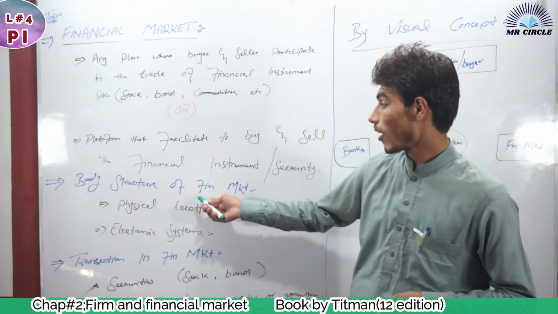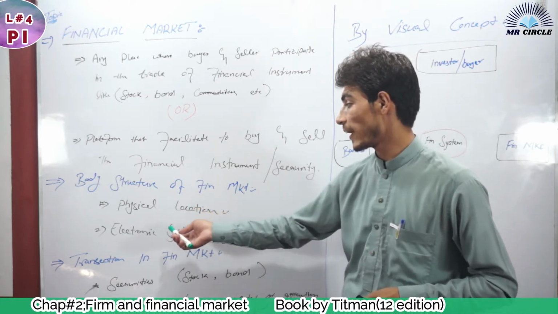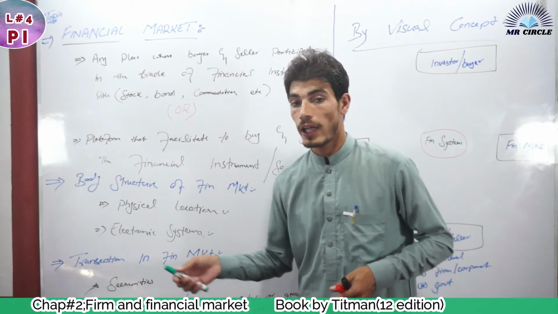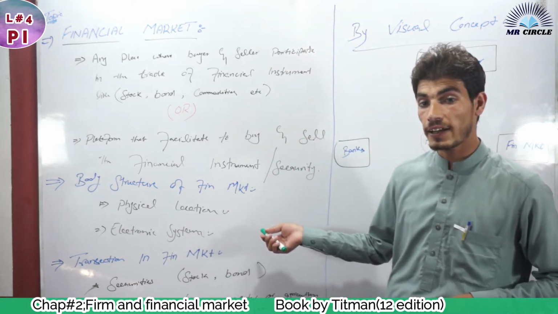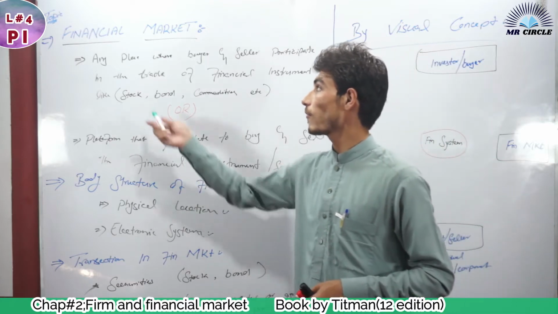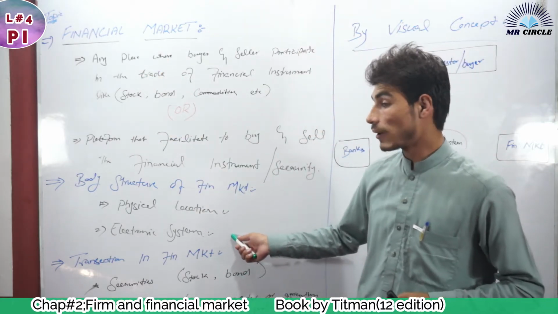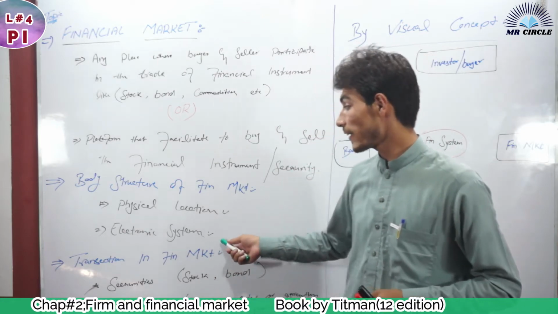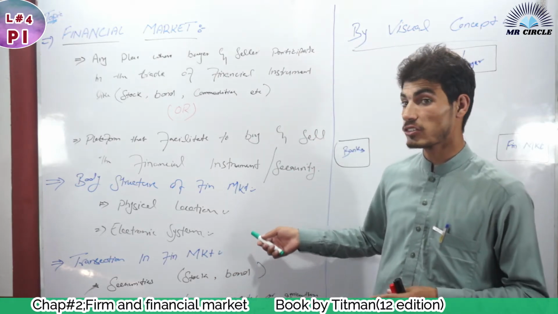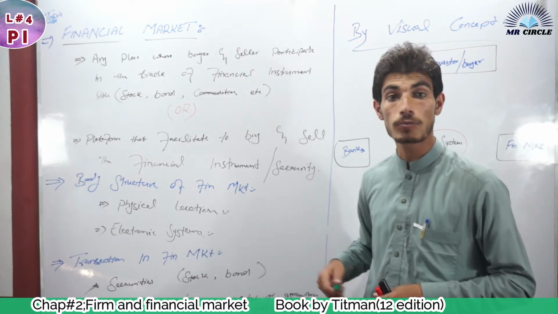The structure of the financial market is of two kinds: physical location and electronic system. In physical location, we can say the stock exchange of Karachi is a physical location of the financial market, while in the electronic system we have NASDAQ, where the transactions of stocks and bonds are conducted through the internet or phones.